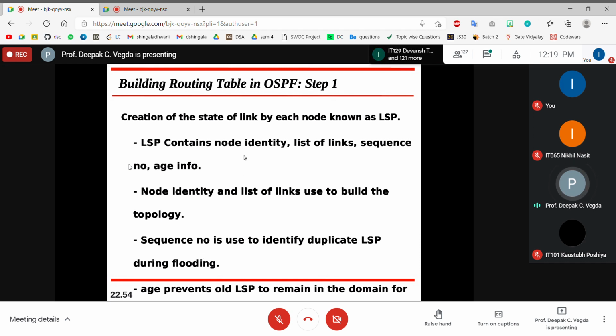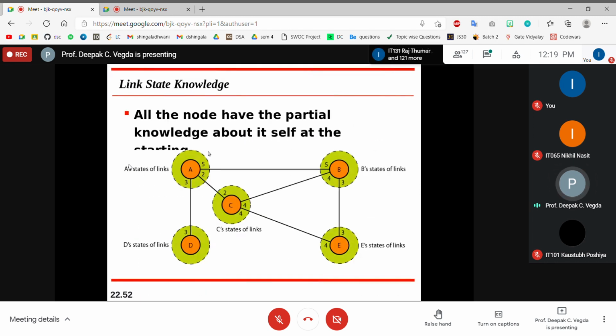Because it may be the case that from A to B you have transmitted. Okay, so it is not limited to this only. Suppose you have transmitted from A to B, and that packet, your LSP, is transmitted to E, and that packet is transmitted to C. Now you have already received it from A, so you must be able to identify that this is nothing but duplicate information, right?